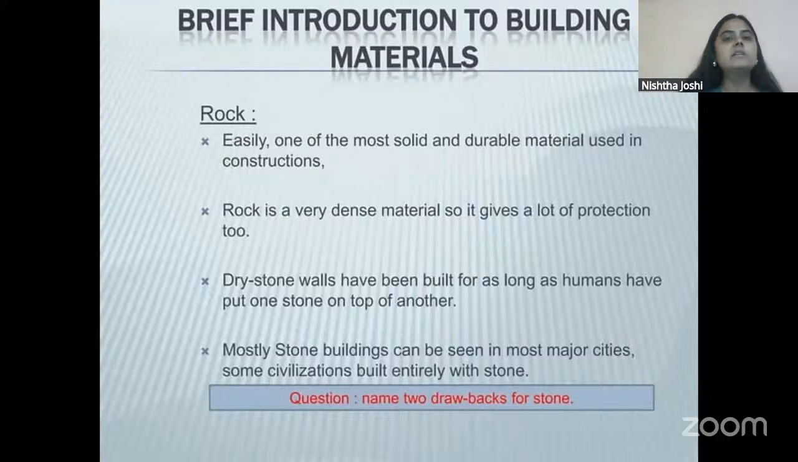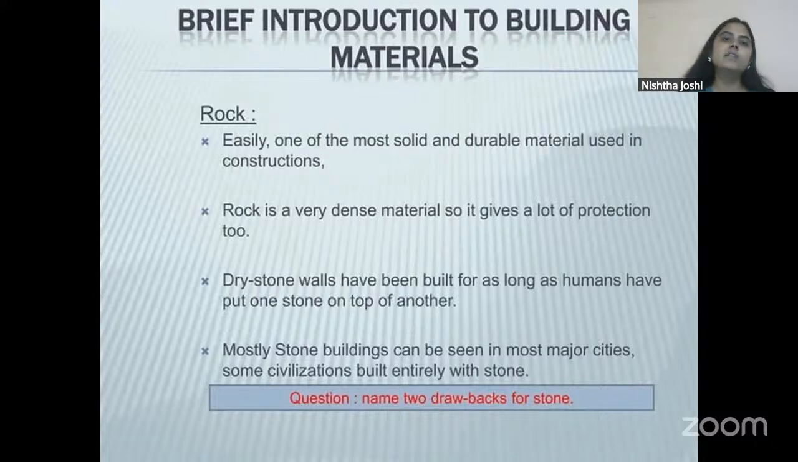Next building material is a rock, and this is also natural material. You all know that rocks are of three types. Three natural rocks are there that we get from the nature. Can you name these three types of rocks in the comments? We all have studied this topic in school in our geography lessons. So you all might be knowing what are the three types of rocks. I want to see your answers in the comments.